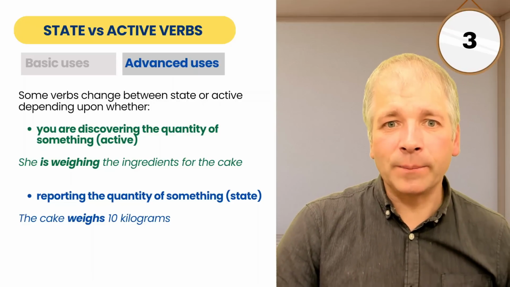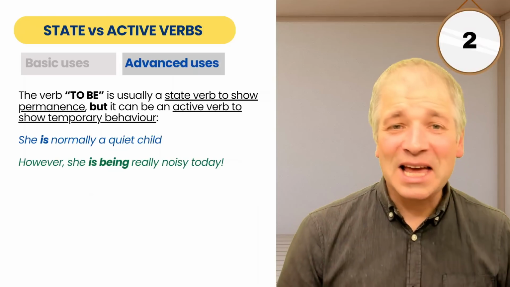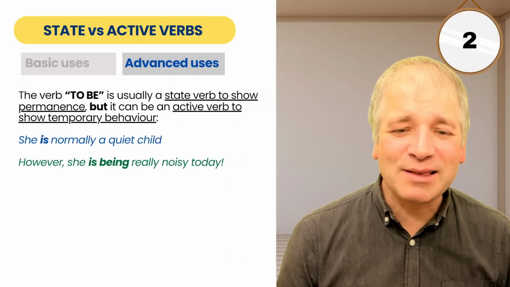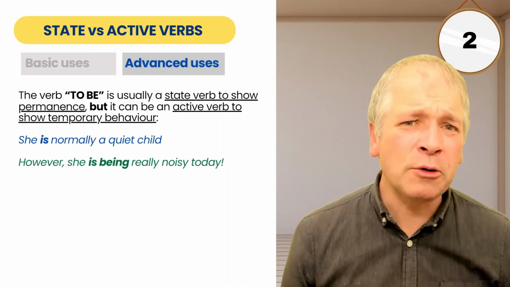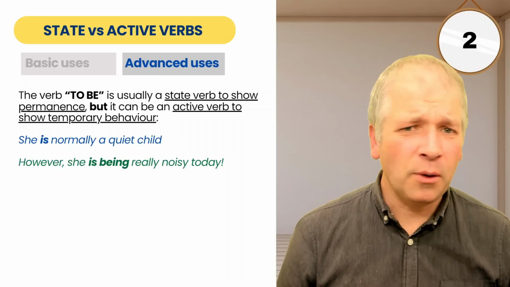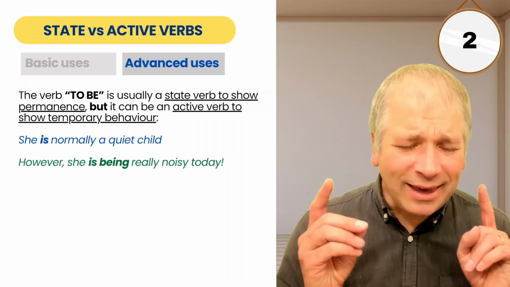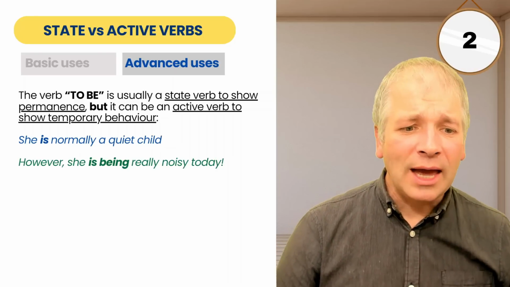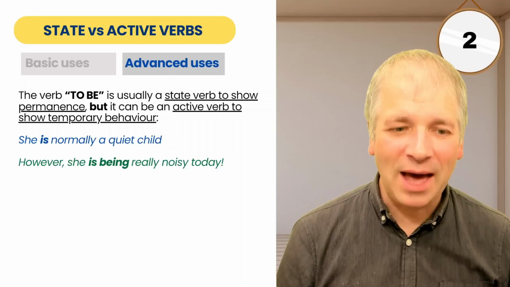To be is commonly known to be a state verb, and it generally shows permanence of something, or completeness, or truths, or facts. But it can be an active verb too, in order to show temporary behaviour.